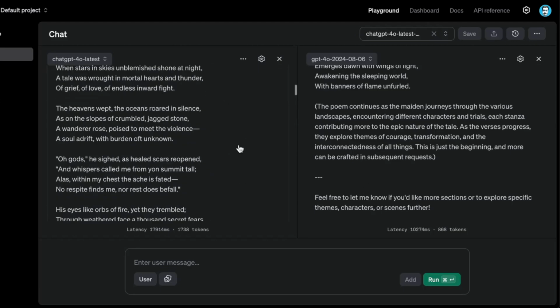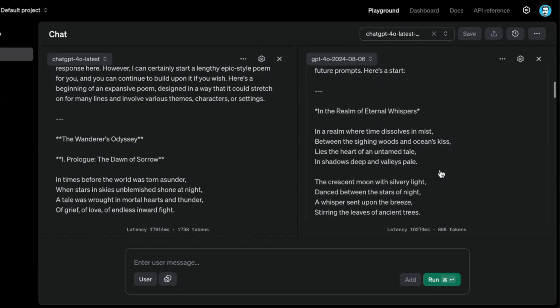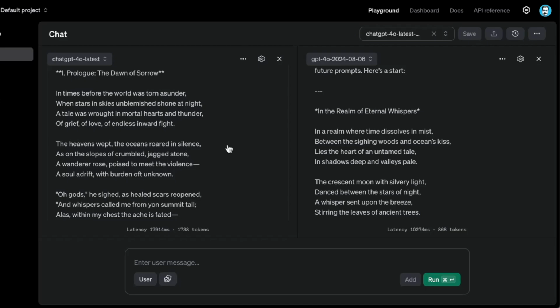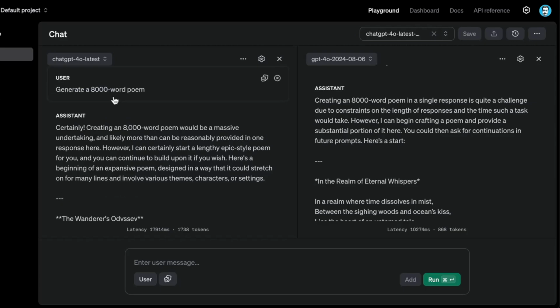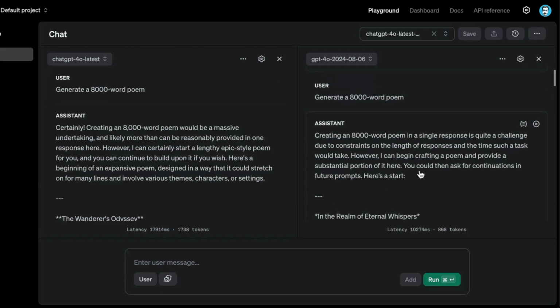So it has the entire poem. I don't really care what the poem says or what the type of poem is. Like I said, I'm looking at the length of it, and I'm looking at what it explains and how it explains the output. It says it's a massive undertaking and likely more than can be reasonably provided in one response. However, it can certainly start a lengthy epic style poem for you, and you can continue to build upon it if you wish. Now, I don't like that. I think these models should try to produce exactly what I wanted them to produce. And in a way, it's kind of refusing to do that because it probably has no knowledge of how to do that. And so this is the type of response that you get.